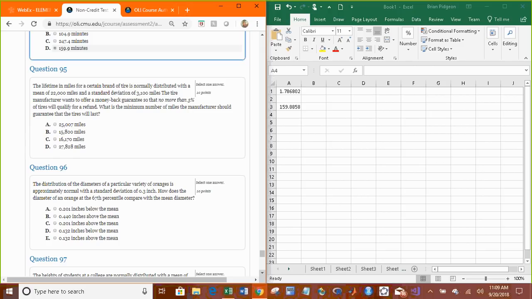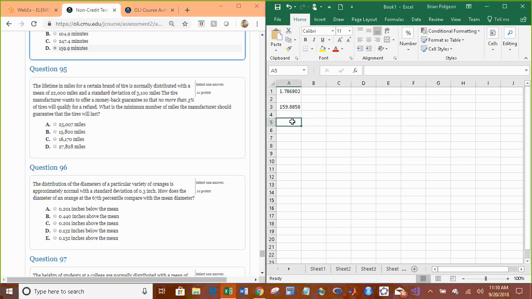So we want no more than 3% to qualify, which means less than or equal to 3%.